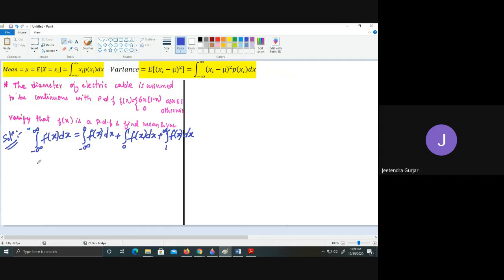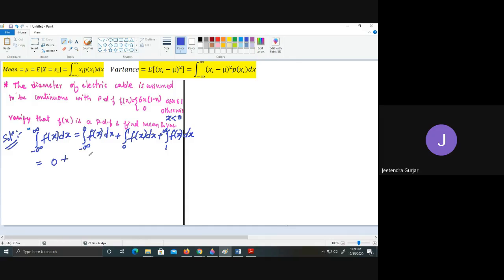When you take minus infinity to 0, here you can see otherwise. Otherwise means x is less than 0, so f is 0 there.